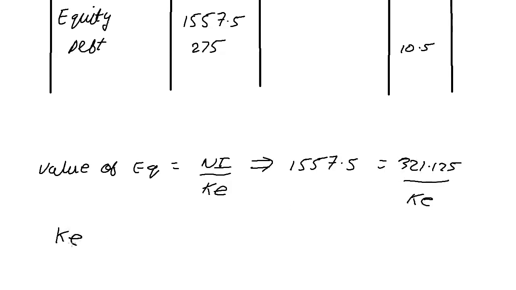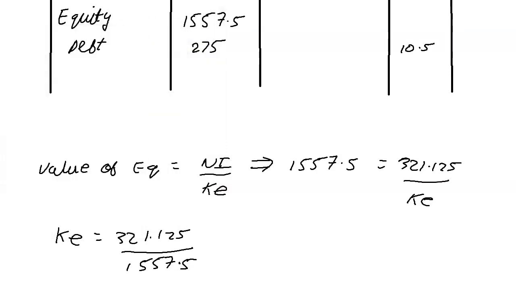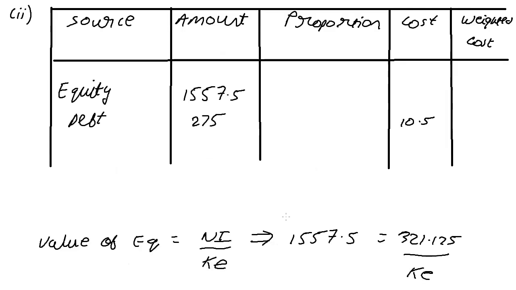And now solving for KE, it is 321.125 upon 1557.5, and of course into 100. So it's 21 point, this is 5 or more than 5, so 21.62%, which is what I can then go ahead and put over here.